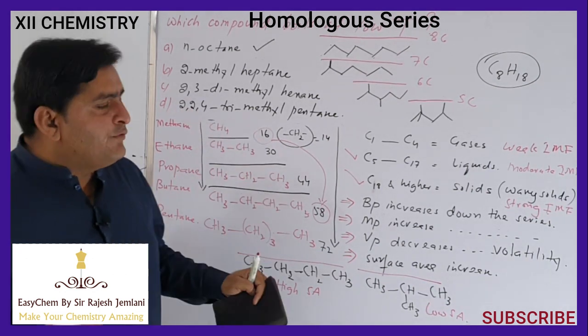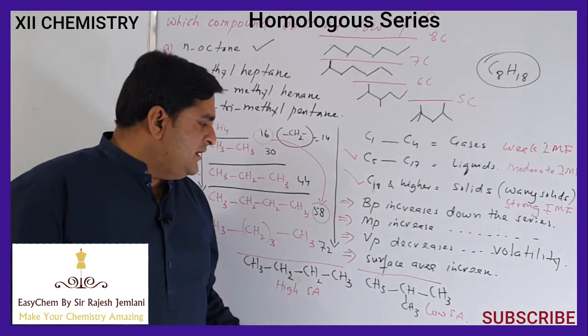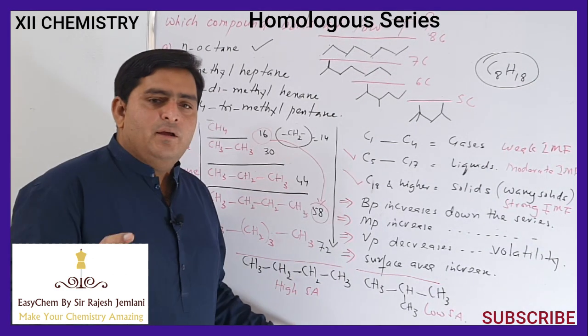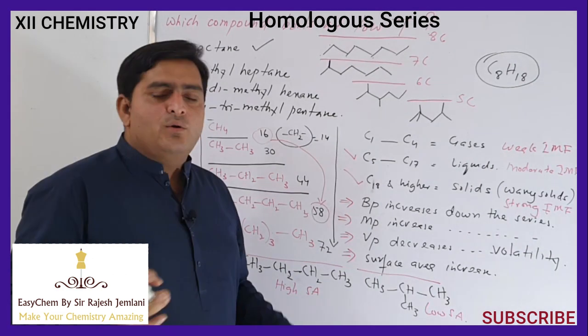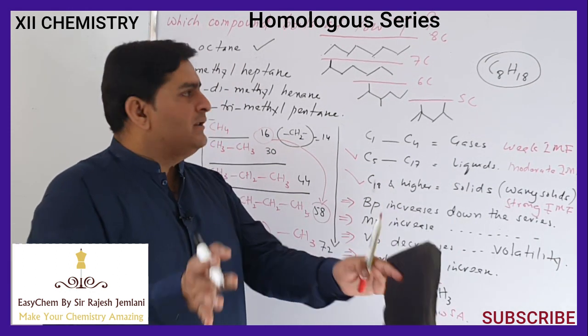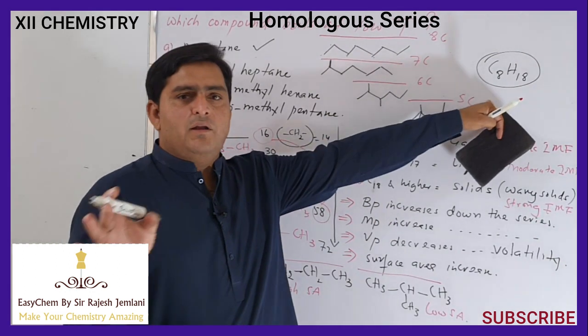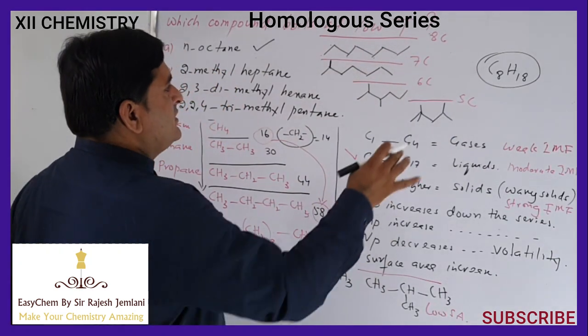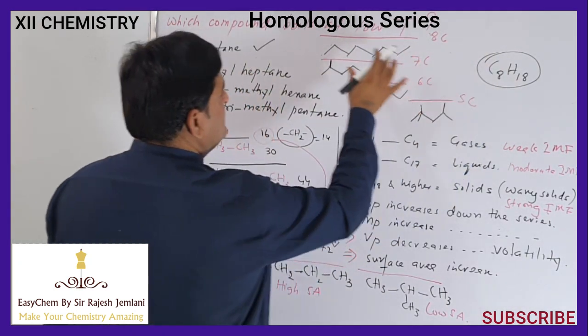So which should boil at low temperature? According to this concept, that compound will boil at low temperature whose surface area is small. Their molecular formula is the same, their molecular mass is the same, but their boiling point depends upon surface area.